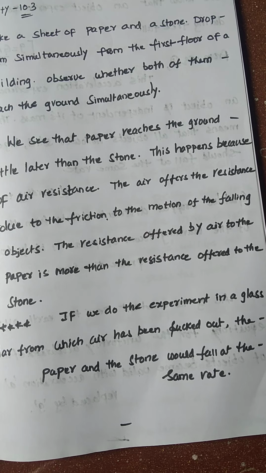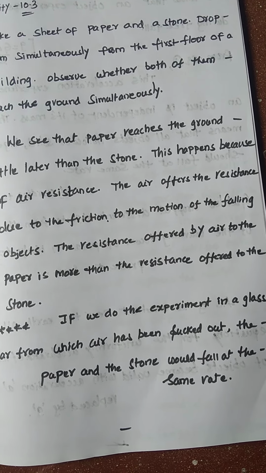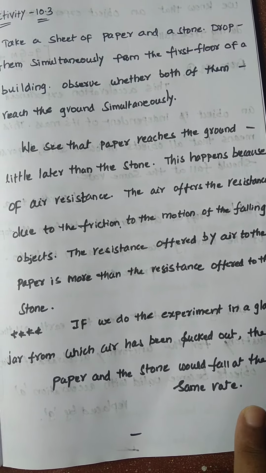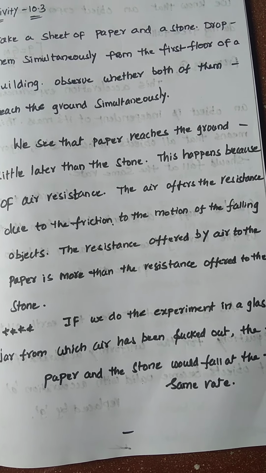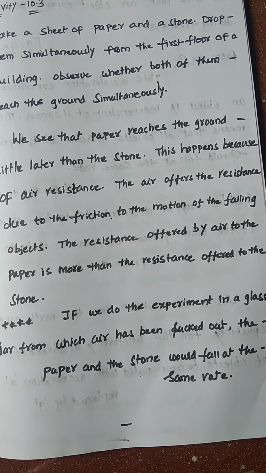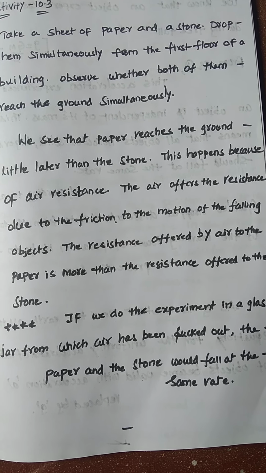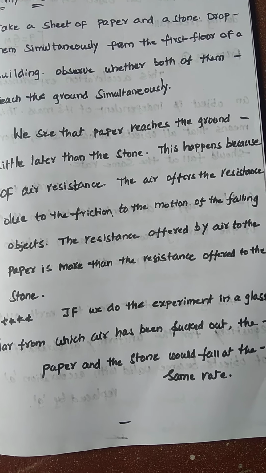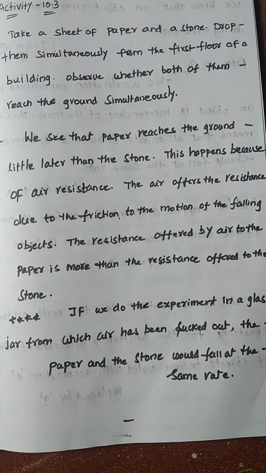If there is no air resistance, the motion is independent of mass. If it is independent of mass, the time taken by both bodies will be the same, and they reach the ground at the same time, right? So if there is no air resistance, both bodies reach the ground simultaneously. If air resistance is acting, it will depend on mass: a greater mass takes some time, and a lighter mass will reach the ground first. This is how we explained the two bodies.